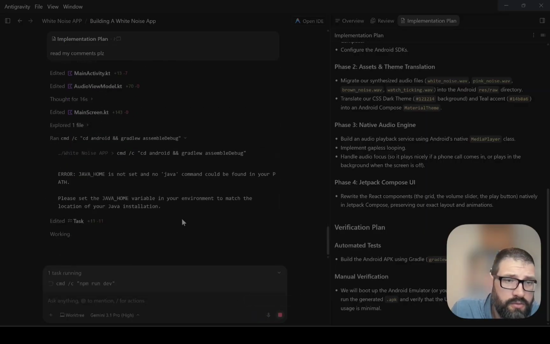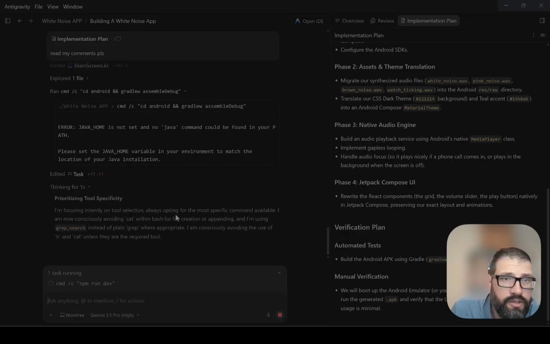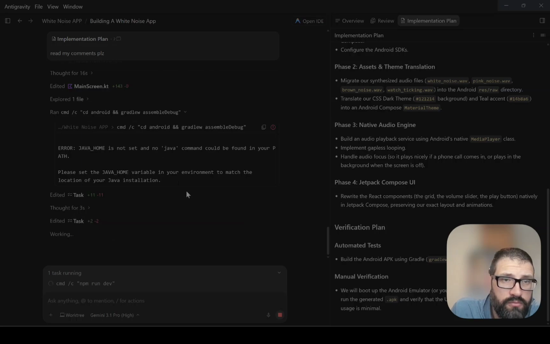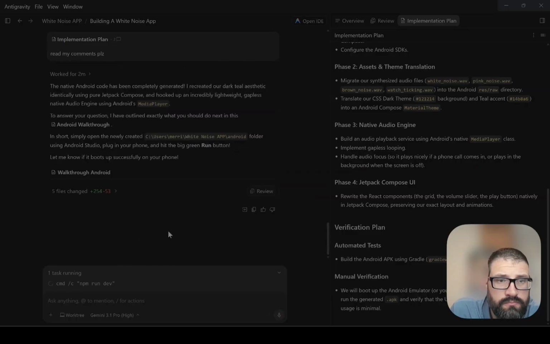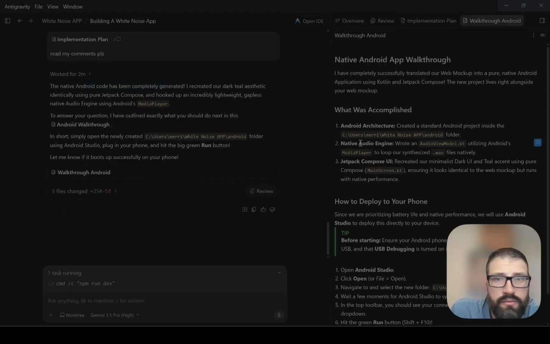But as somebody who's just showing us how to do what normally would have been impossible for me to do without paying somebody too much money, we're just going to run with it. Animator code has been generated in our dark aesthetic. Android walkthrough. All right, it's telling us to go to our Android Studio, White Noise app, Android folder.